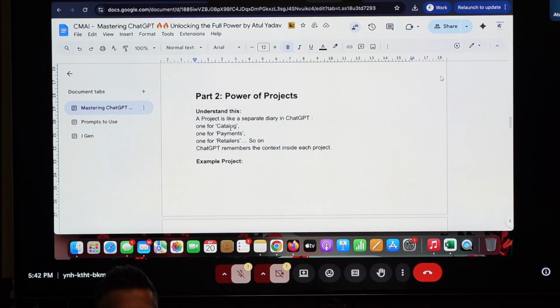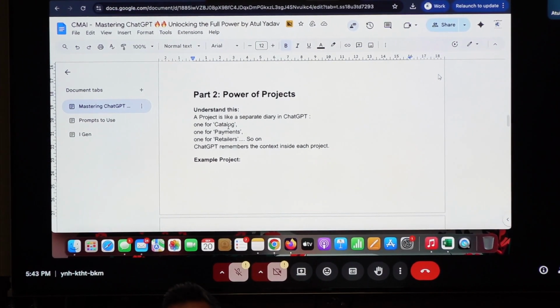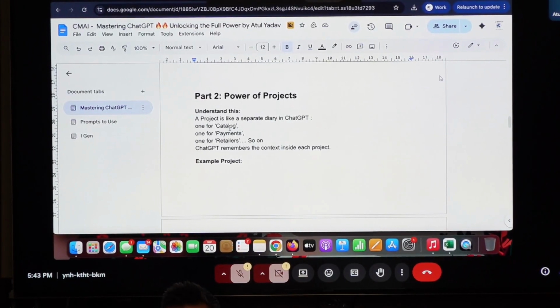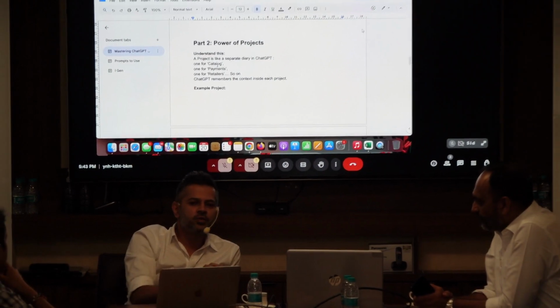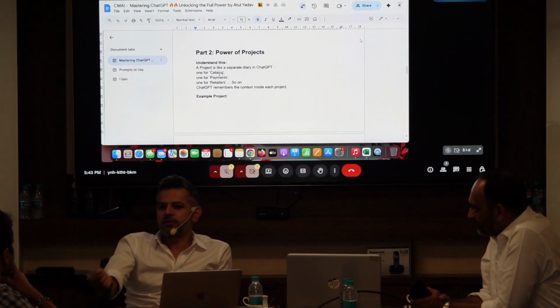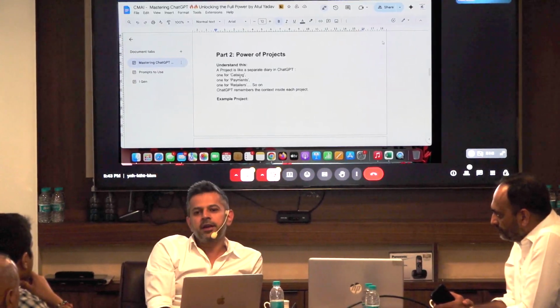Think of projects as, so whoever uses ChatGPT over here, you must have noticed that if you want to ask ChatGPT to write an email for a specific, let's say, client or a vendor, and if you have to do it again after a few days, you have to give the entire context again. That hey, I had sent this, तो उनका ये जवाब आया था, फिर हमने ये बोला था, फिर उनका ये आया. So what you can do there is that create projects.